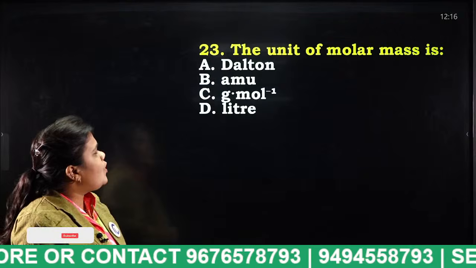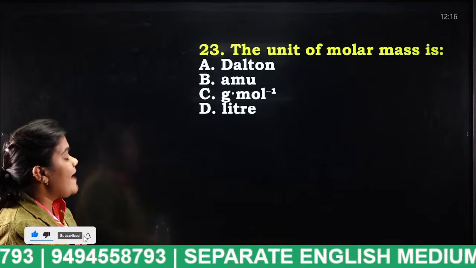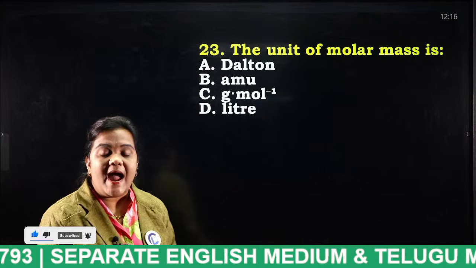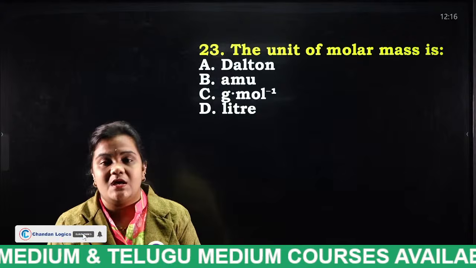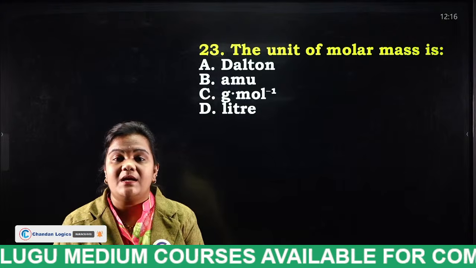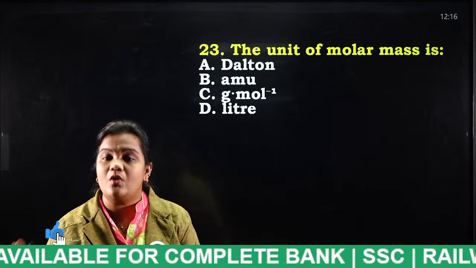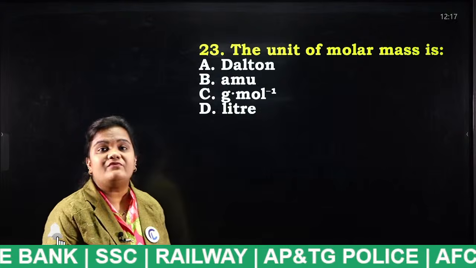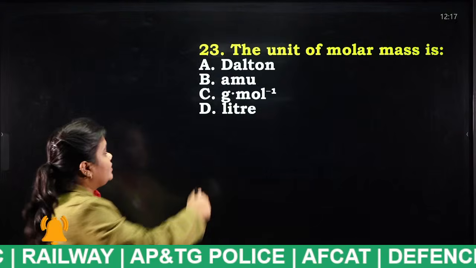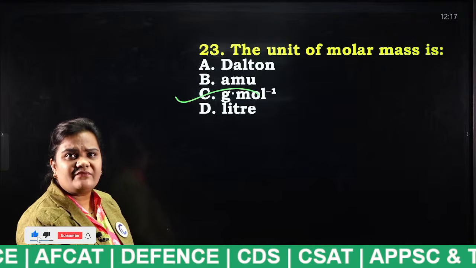The unit of molar mass is Dalton, AMU, gram per mole, liter. I have already discussed the difference between molecular mass and molar mass. Molar mass is nothing but the mass of a single mole. The mass of a mole is considered as molar mass. So what is the unit of this molar mass? Very good. Gram per mole.